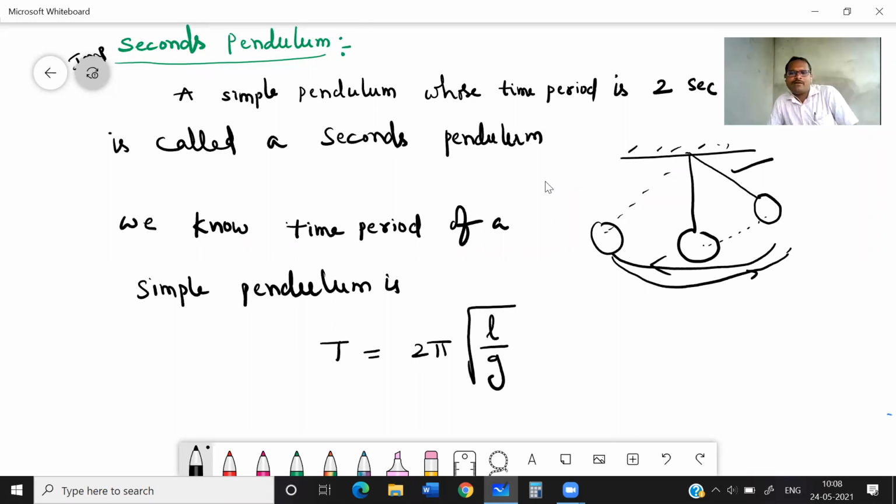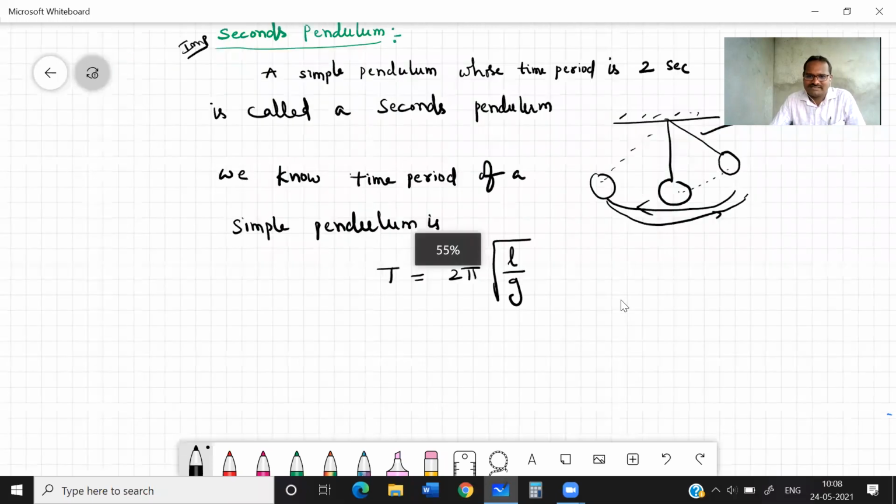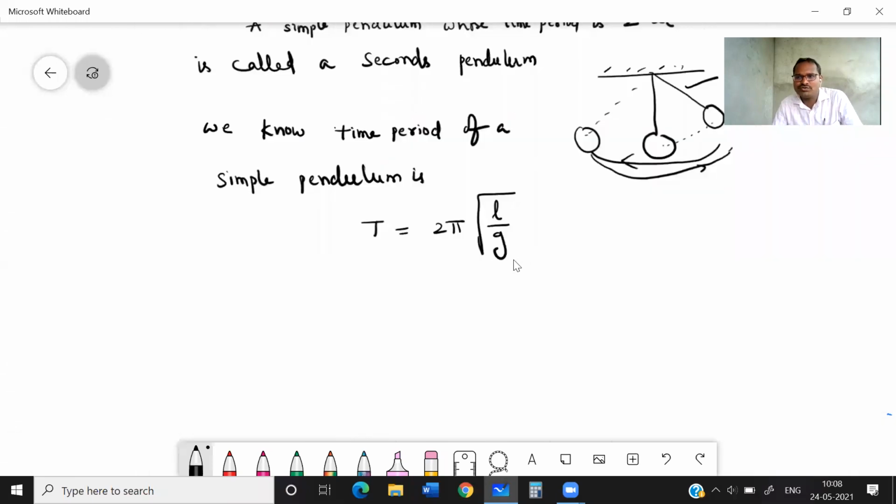Now this time period depends upon what factors? 2 and pi are constant values, so it does not depend on them. L, yes, it is a variable. We can increase the length of the pendulum or we can decrease the length of the pendulum. Yes, time period depends upon the length of the pendulum. Correct? Yes. And acceleration due to gravity also. Time period is directly proportional to root L and inversely proportional to root g. Remember these 2 points.